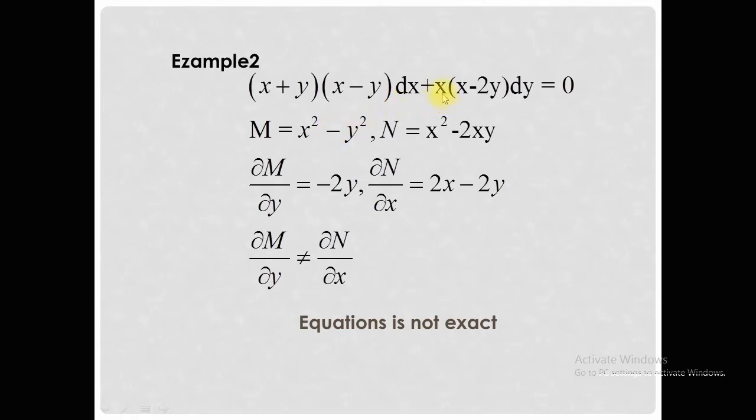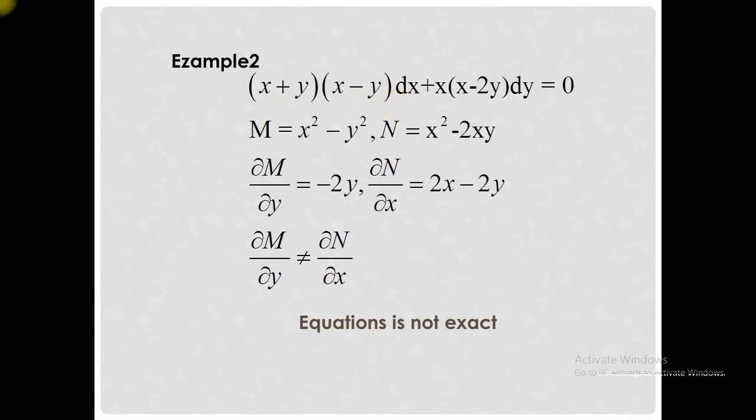Now the N function will be x square minus 2xy. This is the function of M and this is the function of N. Now taking the partial derivative of M with respect to y, the x square term is treated as a constant, so the derivative of M with respect to y will be minus 2y, and the derivative of N with respect to x is 2x minus 2y. Since partial M by partial y does not equal partial N by partial x, this given differential equation is not an exact differential equation.